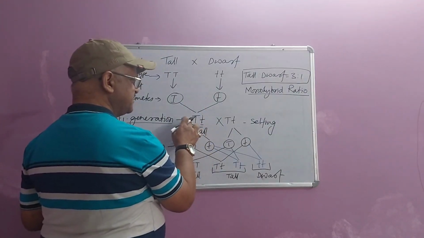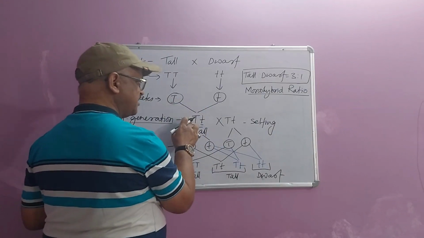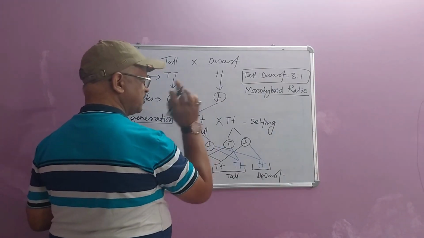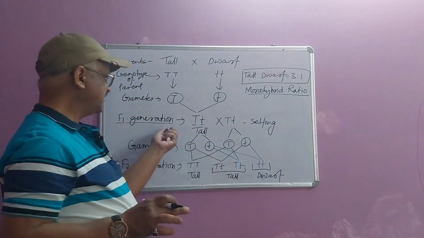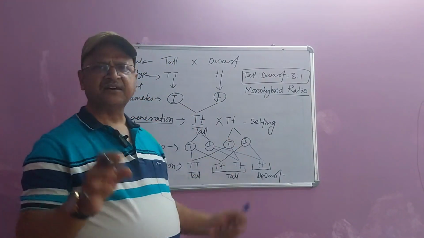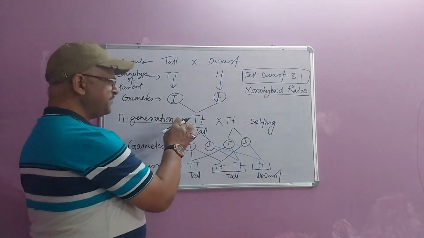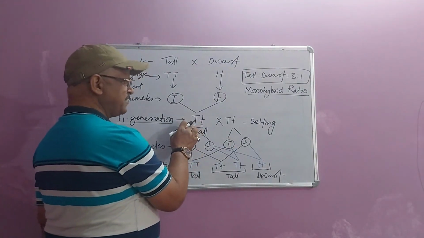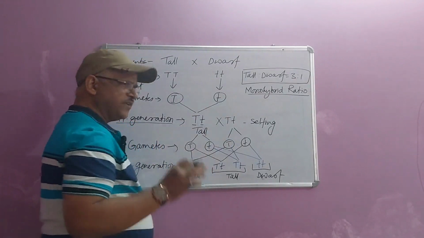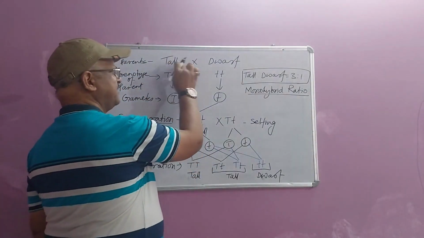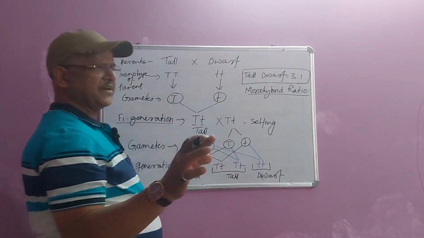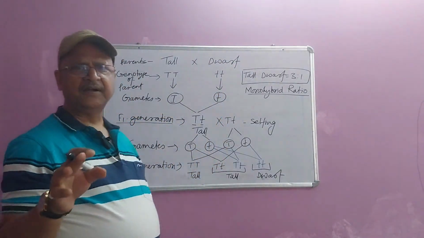It means that gene for tallness is masking the effect of gene for dwarfness. That is why in F1 generation all the members are tall. The gene for tallness is dominant, while the gene for dwarfness is recessive. Tallness is dominant character, dwarfness is recessive character. That is the first law of Mendel.